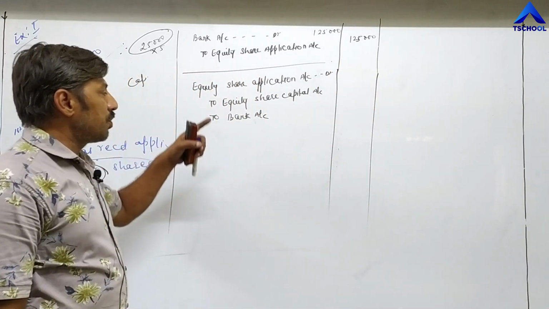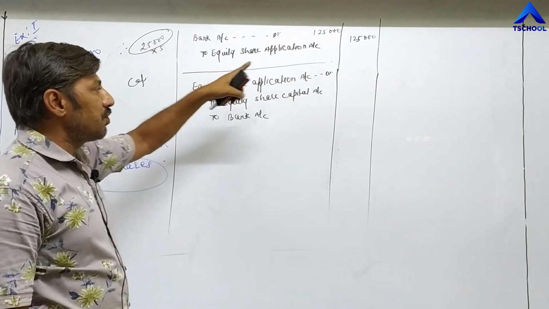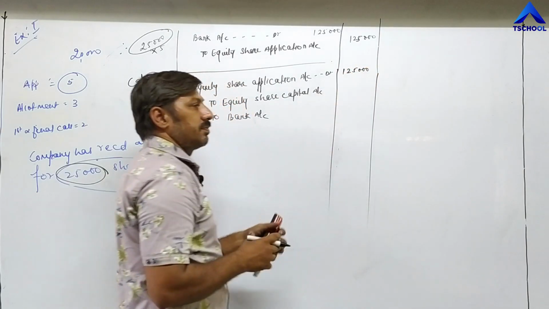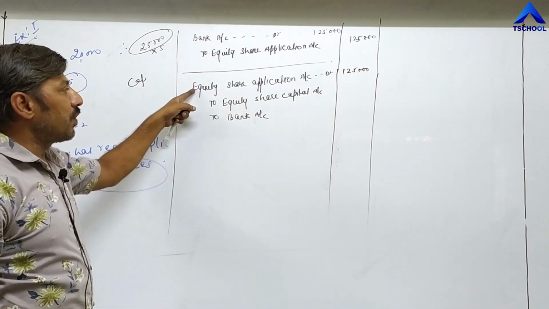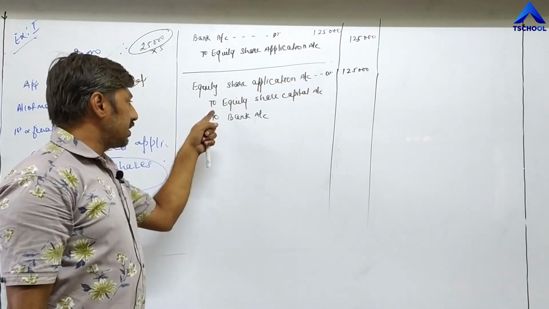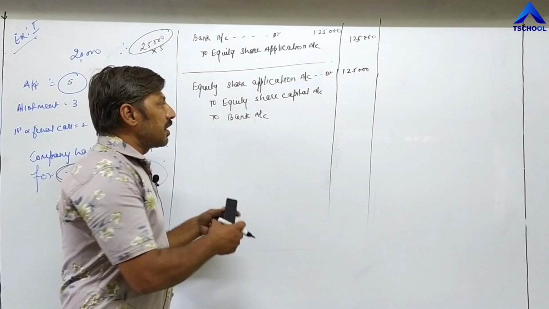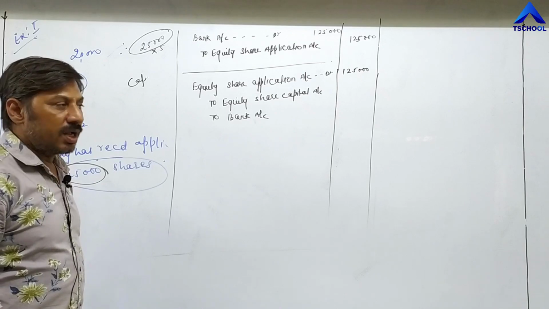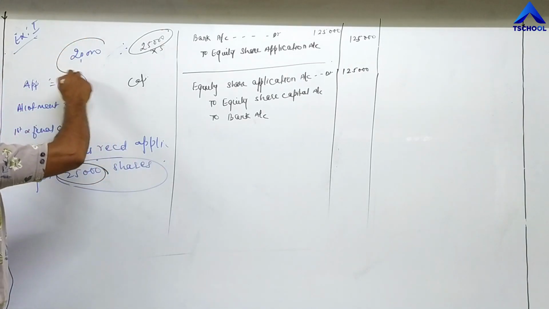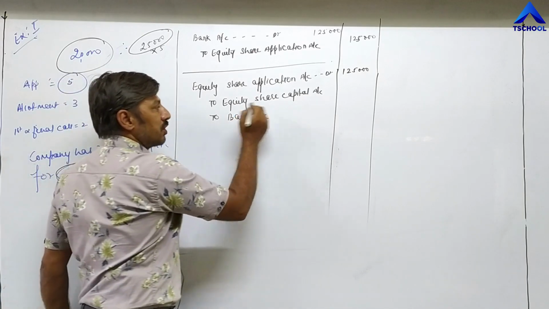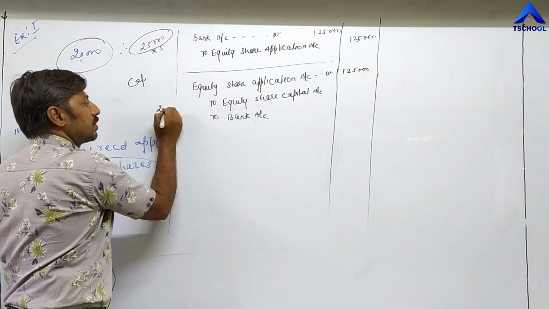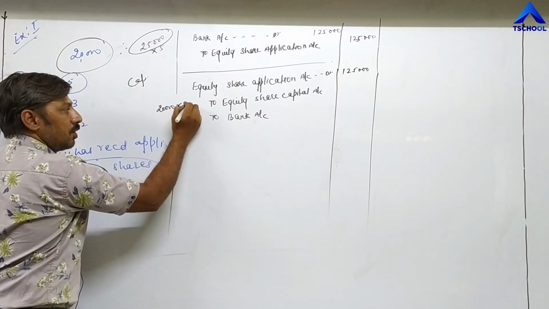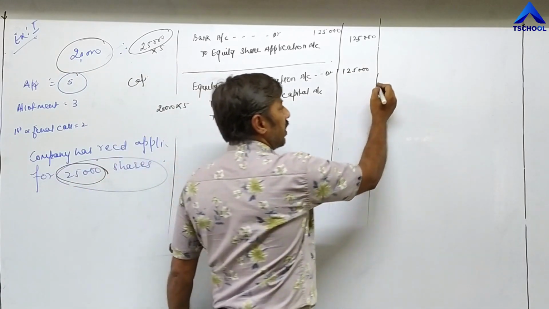Now, in total how much money has the company received at the time of application? 1,25,000. Same amount you have to write here. Now, out of 1,25,000, we have done to equity share capital account. Capital account is opened for those investors to whom shares have been allotted, and the company is authorized to allot only 20,000 shares. So for 20,000 shares, I am writing one note. For every share, the company is receiving 5 rupees. 20,000 into 5, 1 lakh rupees on the credit side.